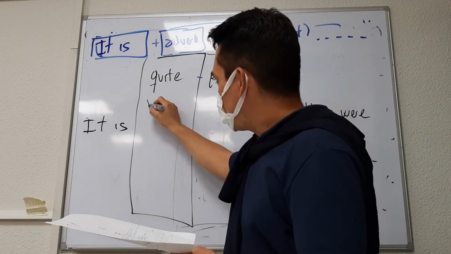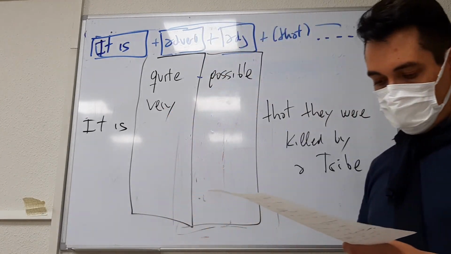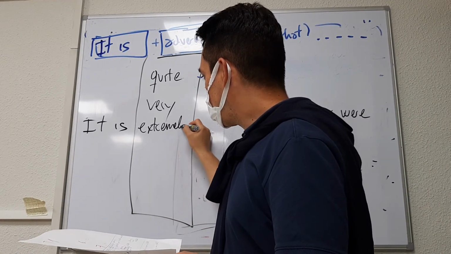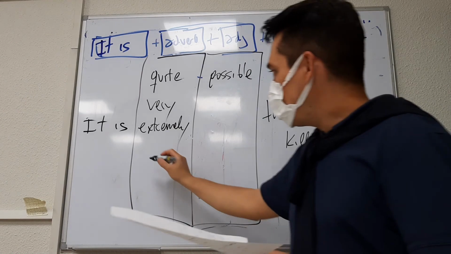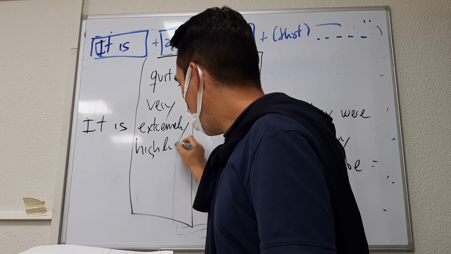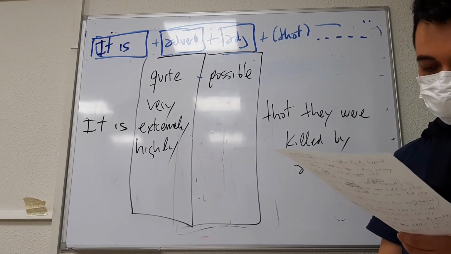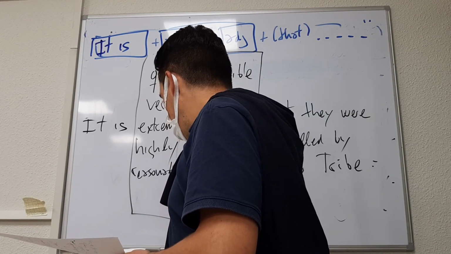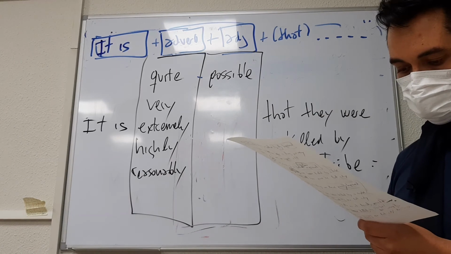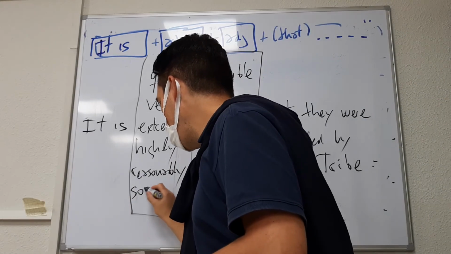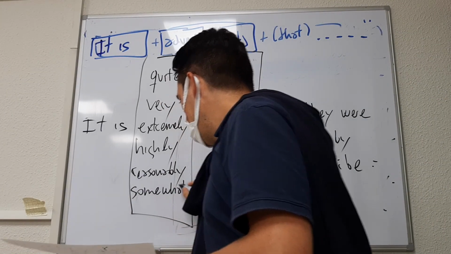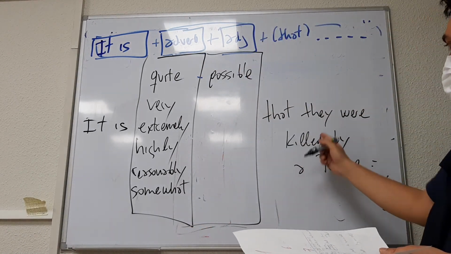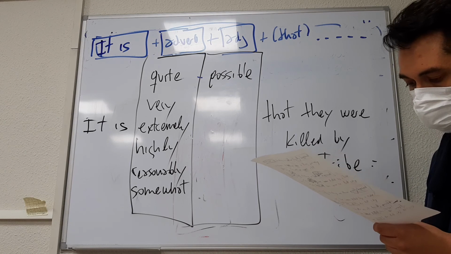It is very possible. It is extremely possible. It is highly possible. It is reasonably possible, if you want to be more careful. It is somewhat possible that they were killed by a tribe.